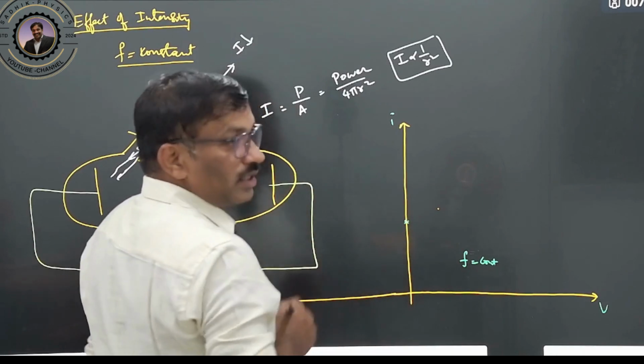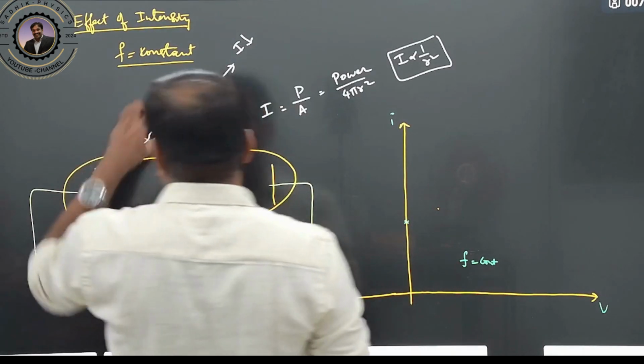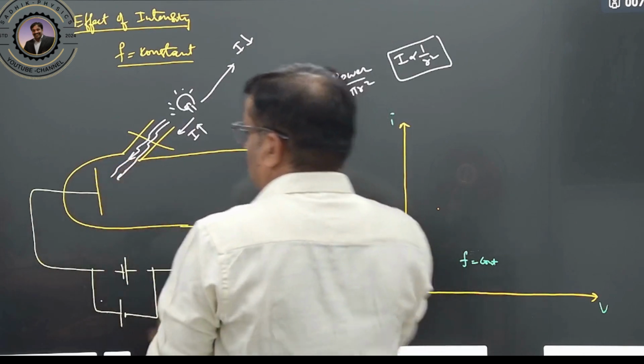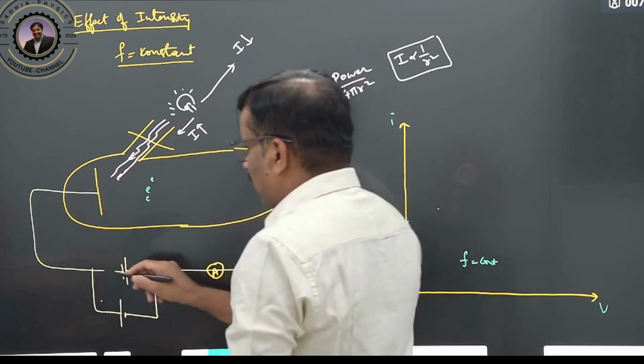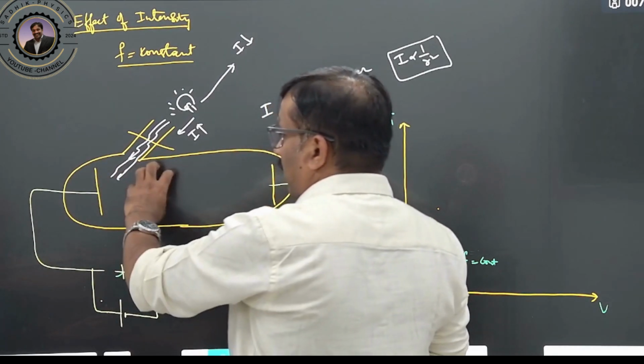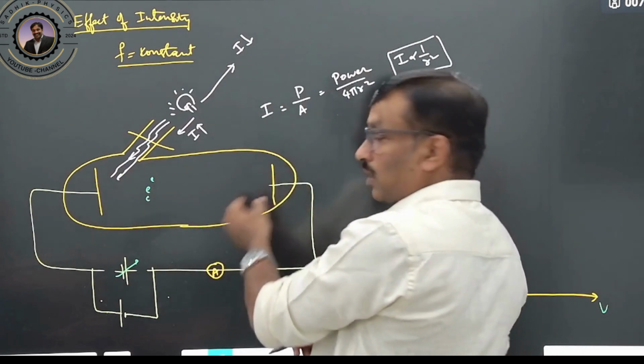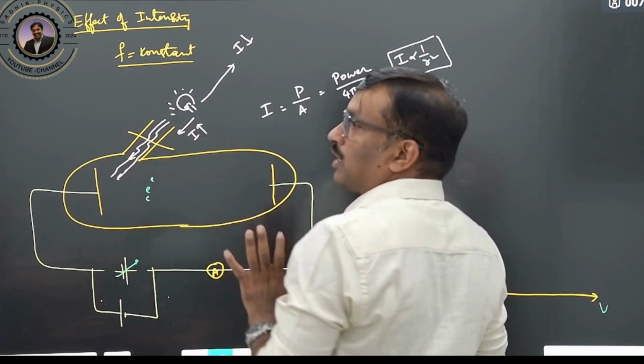This intensity will emit electrons. Now as I slightly increase this voltage, the emitted electrons will mostly come onto the plate. If I go on increasing, there is no change in the current. The current comes to saturation.